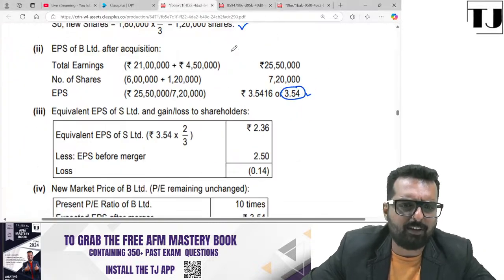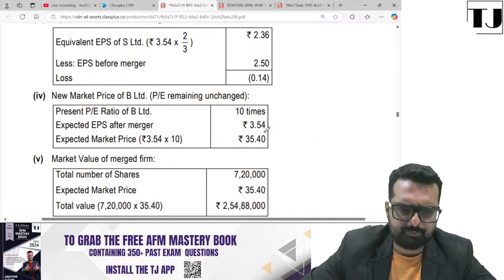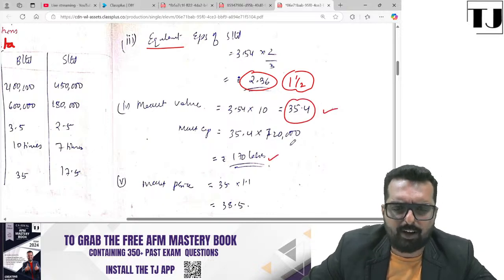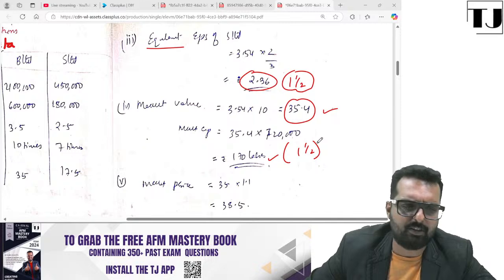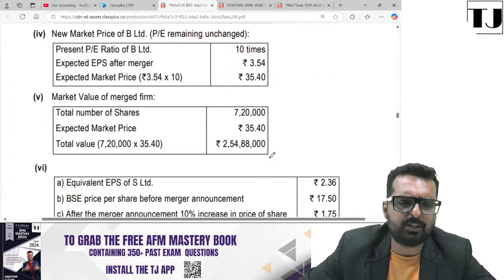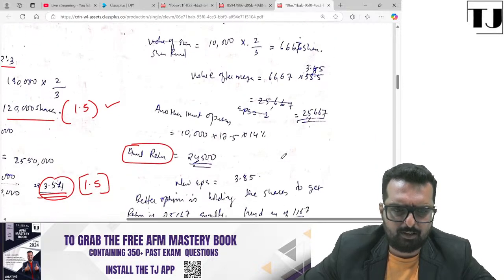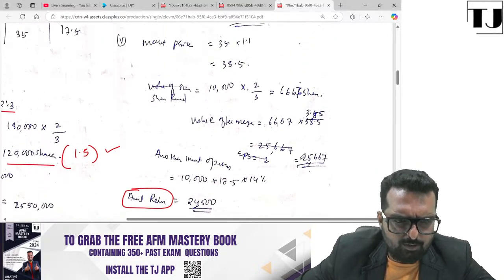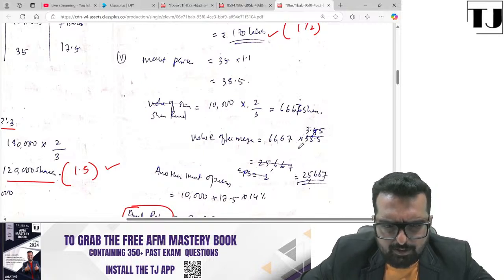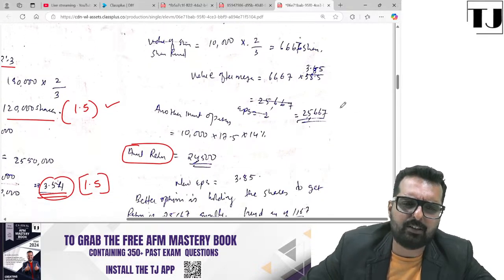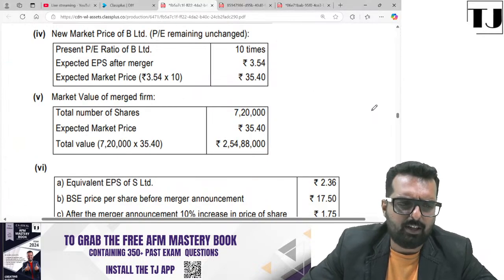Market value, she's got 170 lakhs. Let's check. 35.4 is the market price. Yes, she's got 35.4, 170 lakhs. Another 1.5 marks she will get for this one. Market value of the merged firm, 254 lakhs. I think she's gone wrong somewhere. Value after merger is 256. I think that's a rounding off difference. I will give her the benefit of doubt and I will give her 1.5 marks for this. All right. And I think that's it.